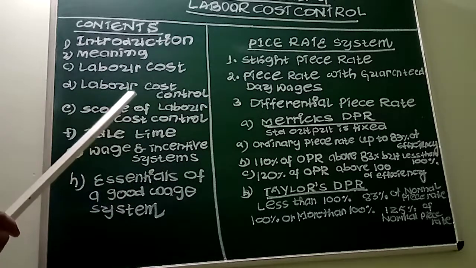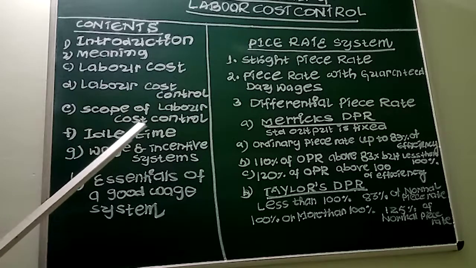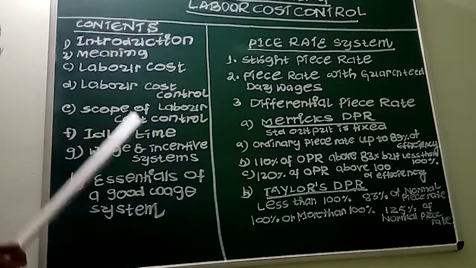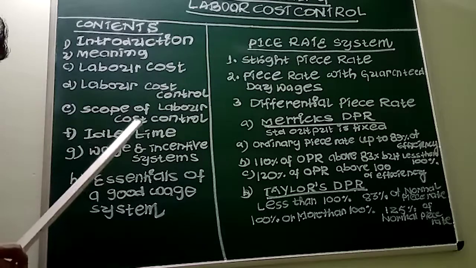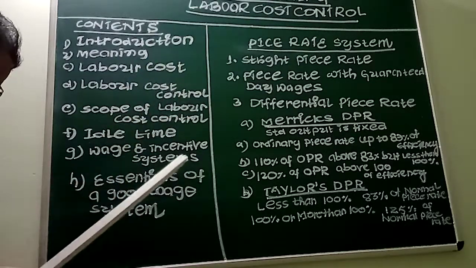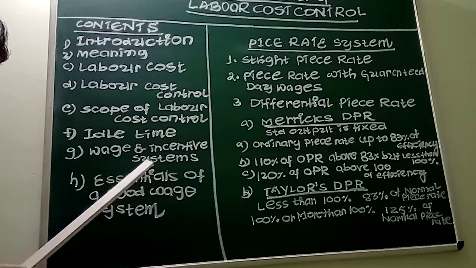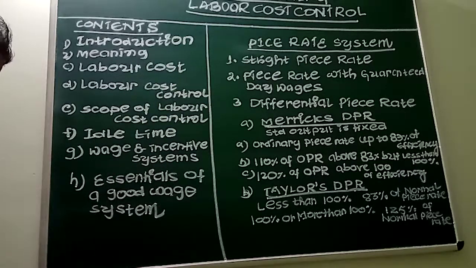Labor cost is a second major element of cost. The control of labor cost and its accounting is very difficult as it deals with the human element. Labor is the most perishable commodity and as such should be effectively utilized immediately. That is the introduction part.